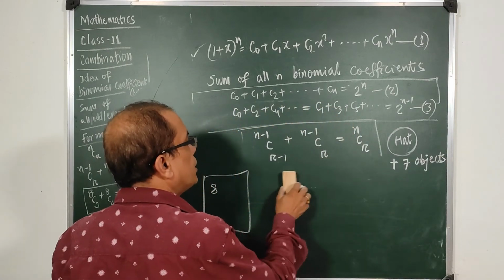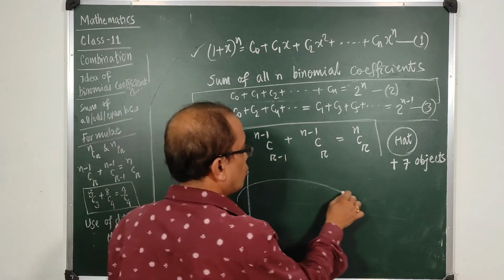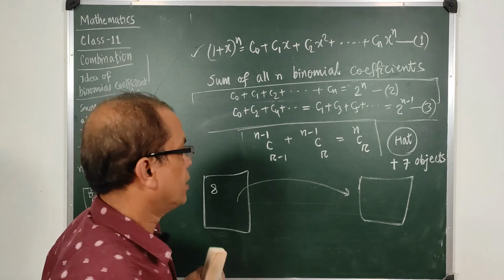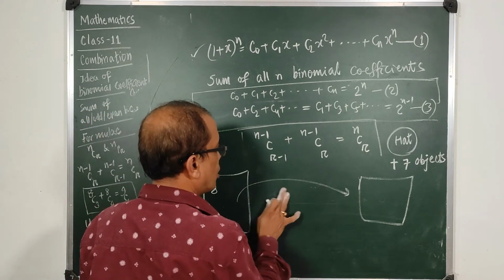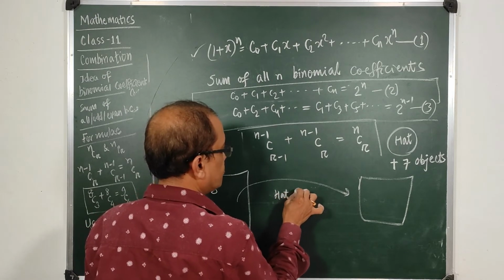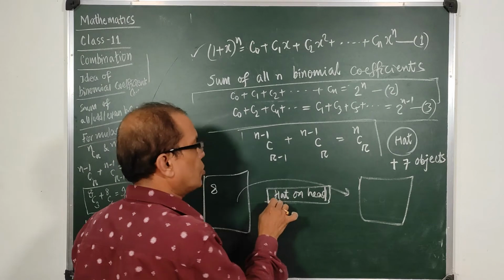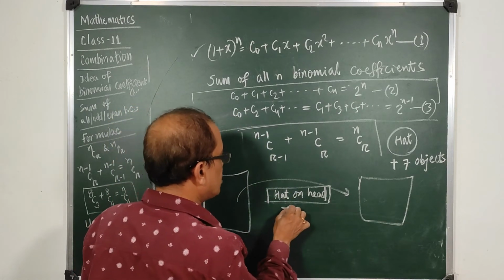and out of the 8 things, when I carry from one room to another room, what are the ways I can take? I have 2 ways. I place the cap or hat on head, keep it fixed there, and every time I take 7 things.